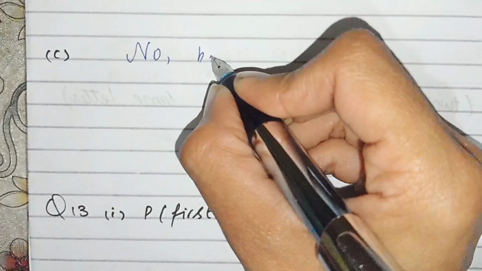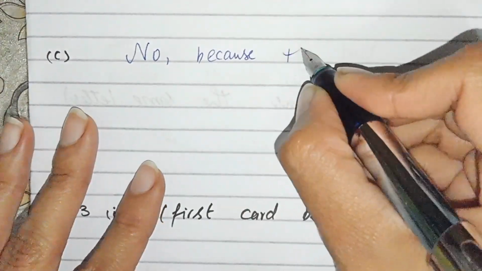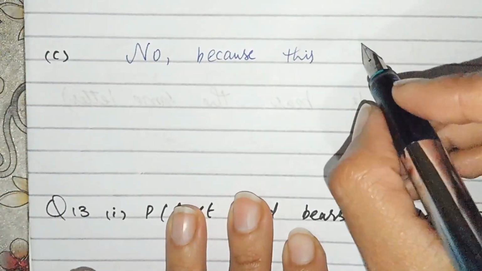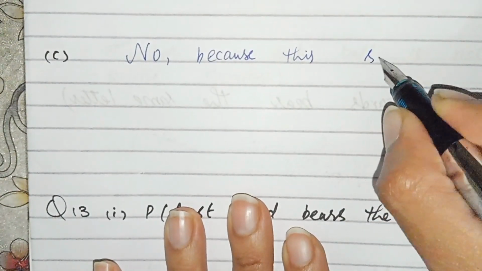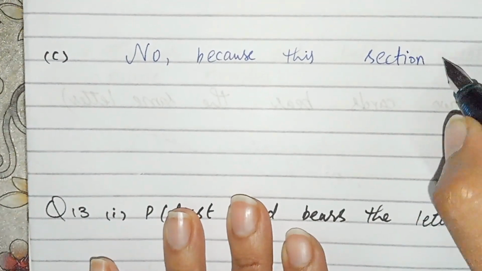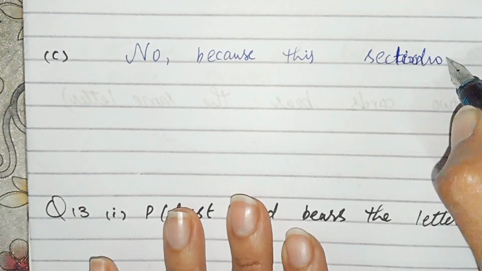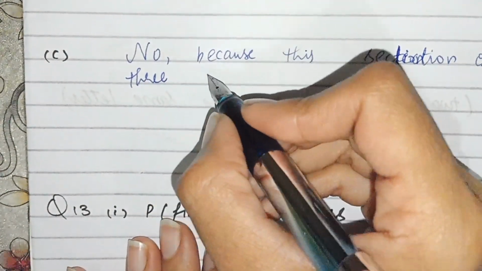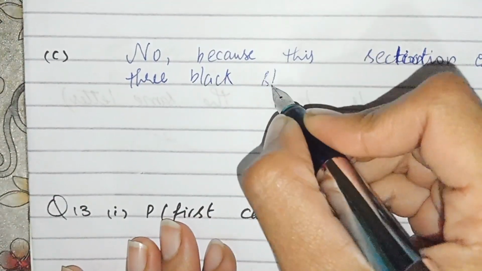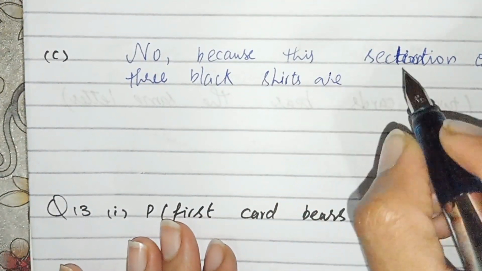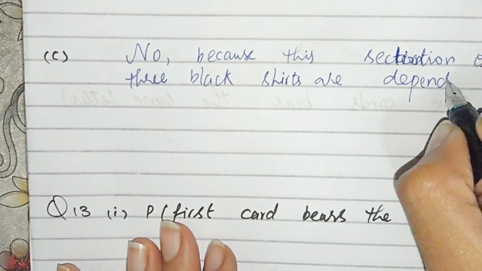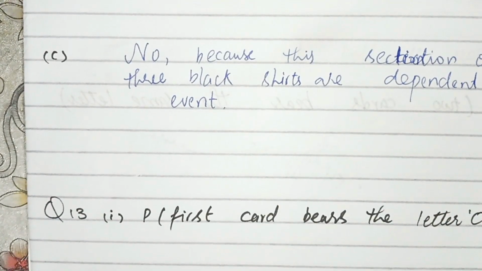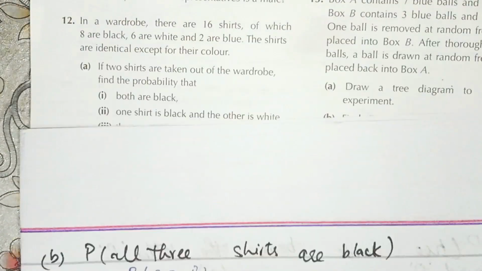No, because the selection of three black shirts is a dependent event. And now students, question number 12 is solved.